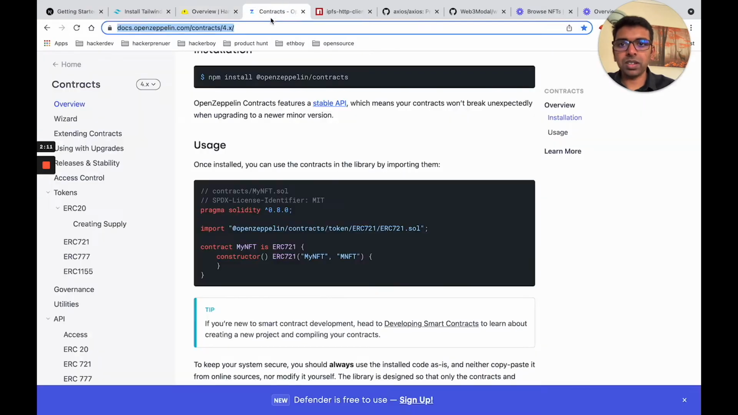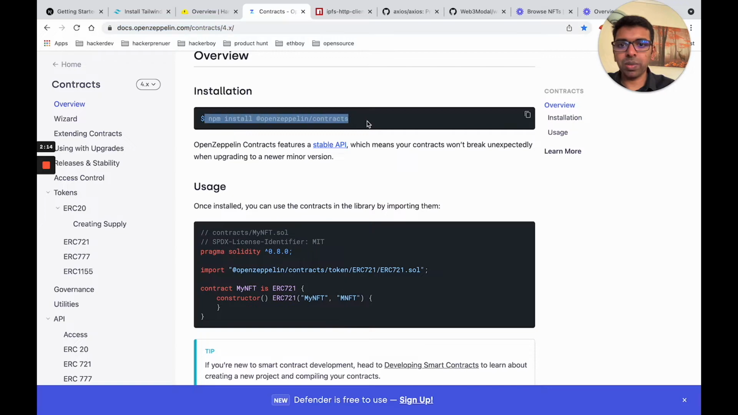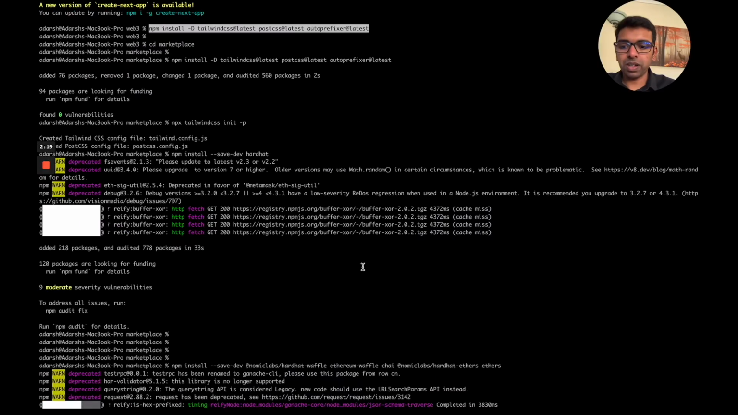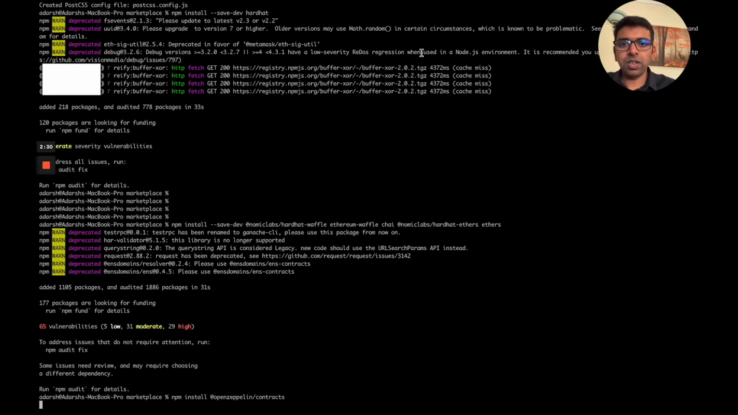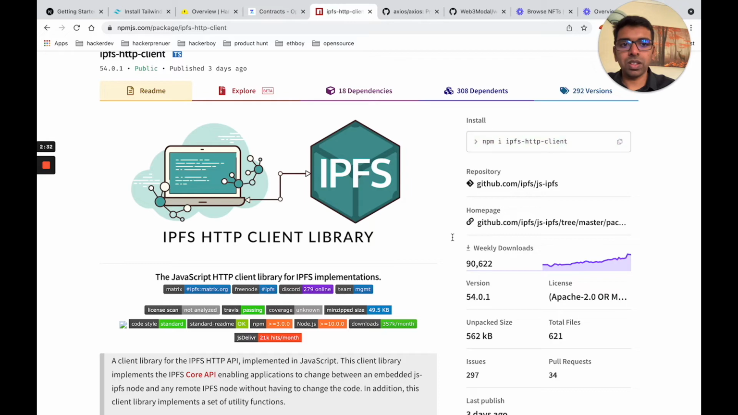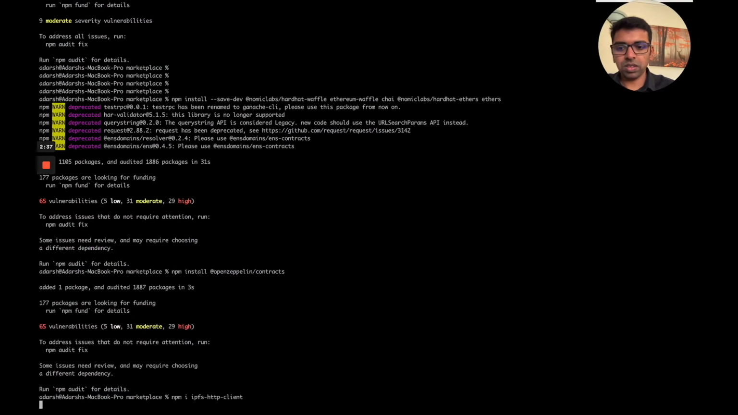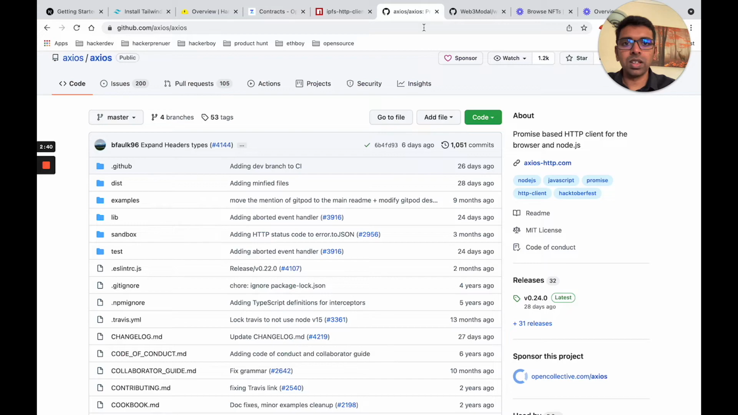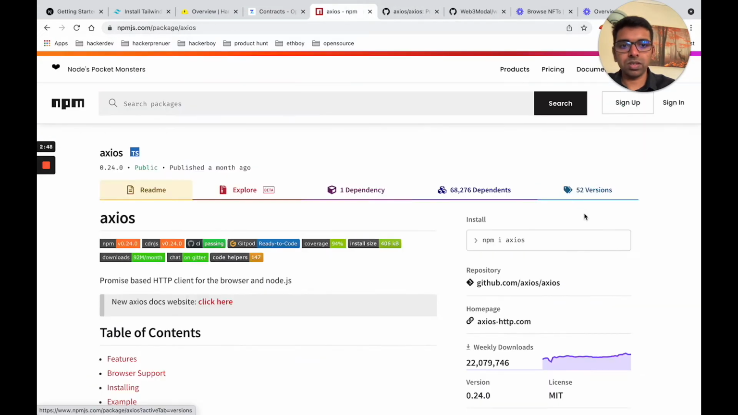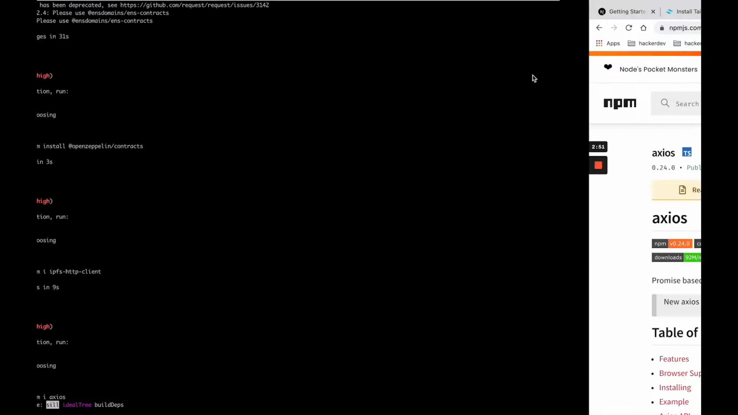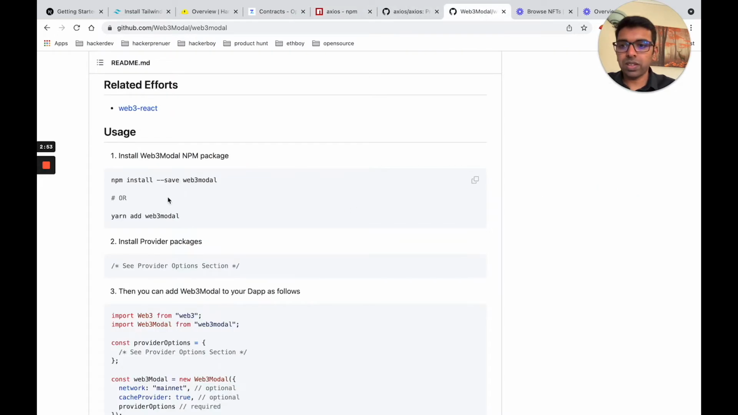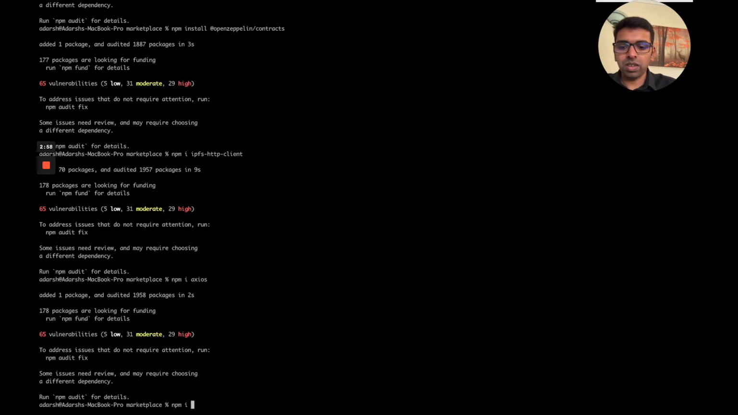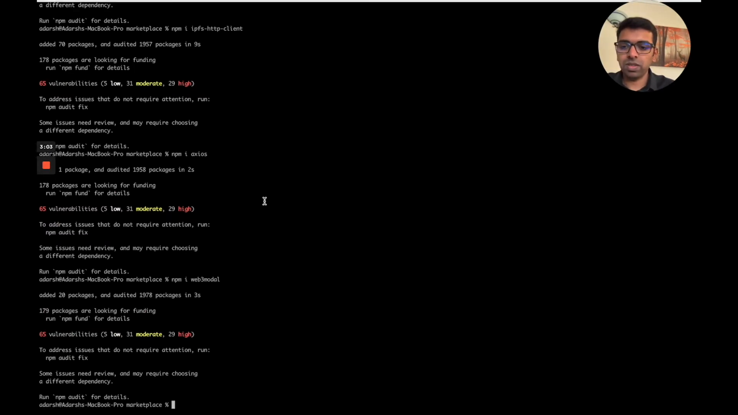Meanwhile, we can copy the OpenZeppelin npm installation. So we're going to install OpenZeppelin. Let's install IPFS, and we will install Axios as well. So let's install Axios, and finally let's install the Web3 modal. So npm i web3modal. Okay, so those were the dependencies we need.